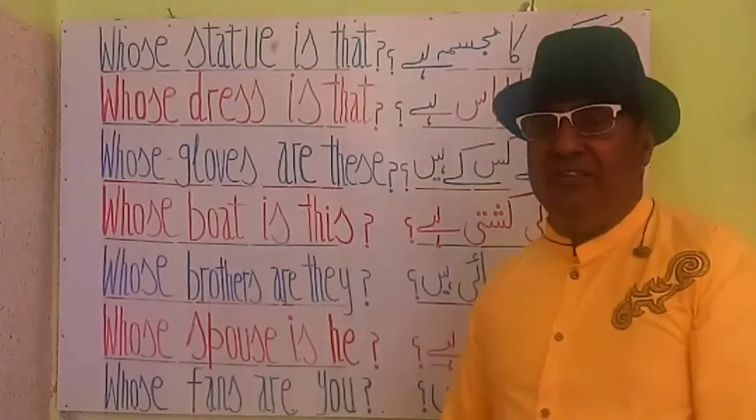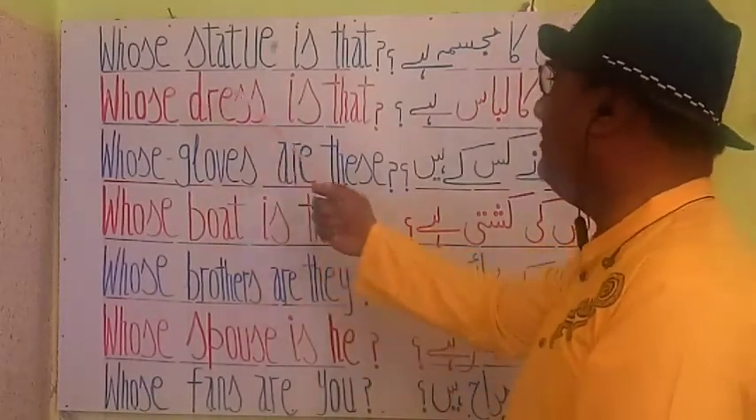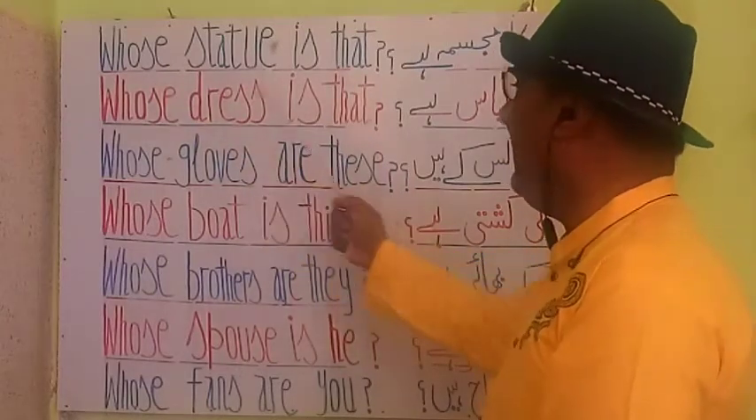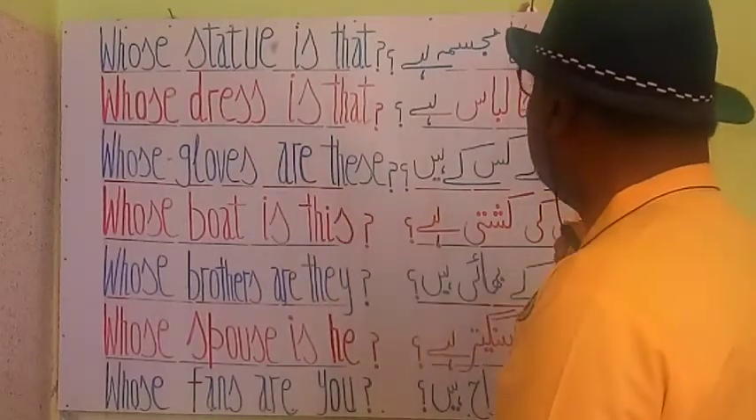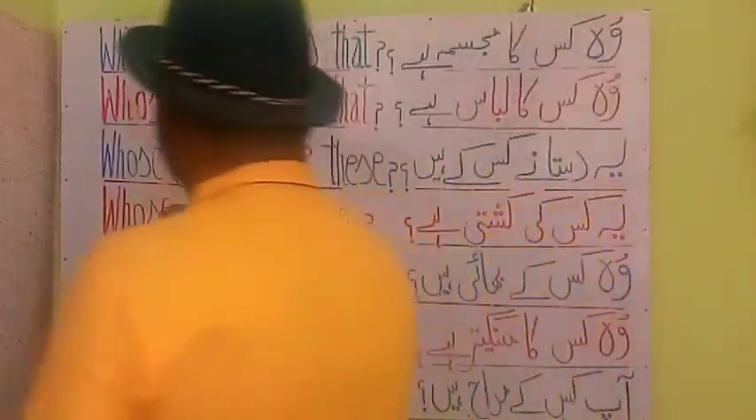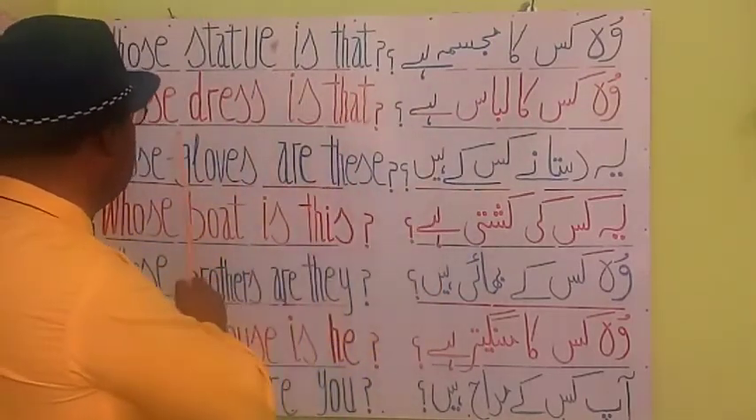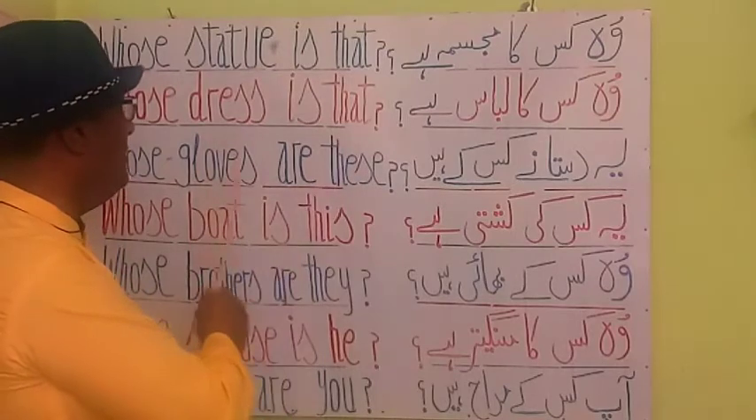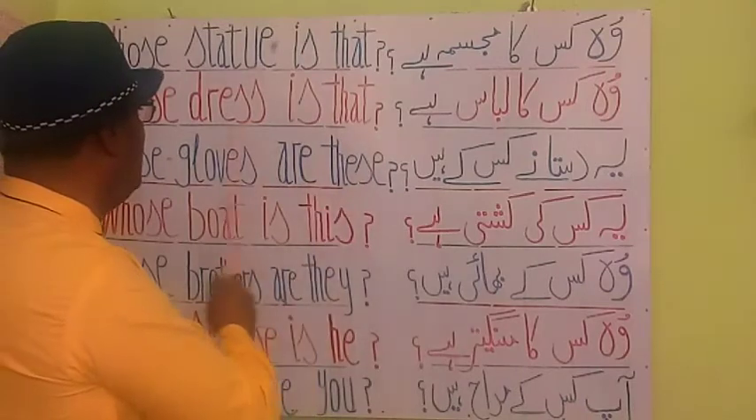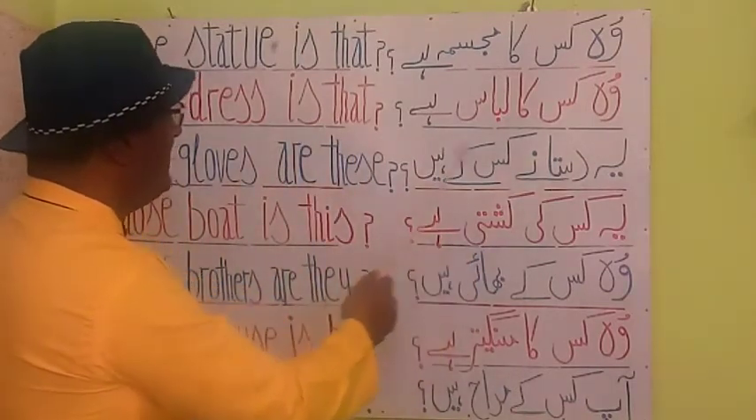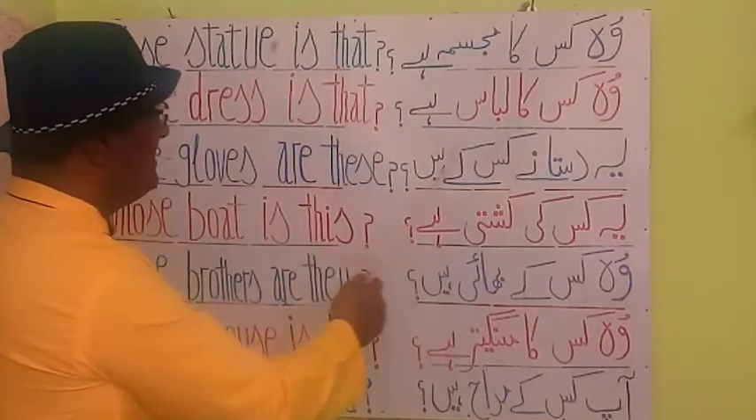Let's read them out once again. आइए इन्हें एक बार फिर से पढ़ते हैं. Let's start here. Whose statue is that? वो किसका मुजस्समा है? And next is whose dress is that? वो किसका लिबास है?